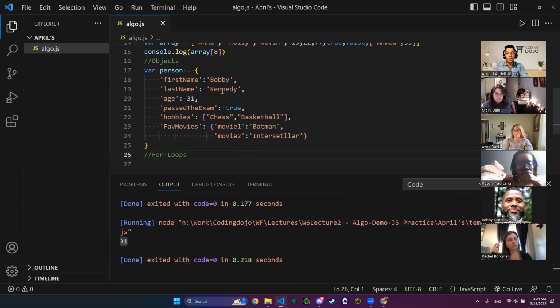So let me remove this right now, and I want you guys to tell me, what if I want to console log Bobby's last name? Tell me what to write.